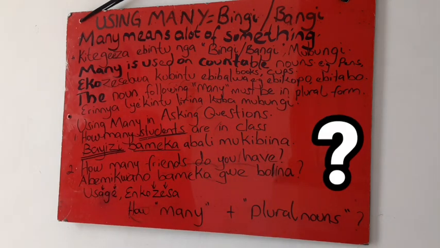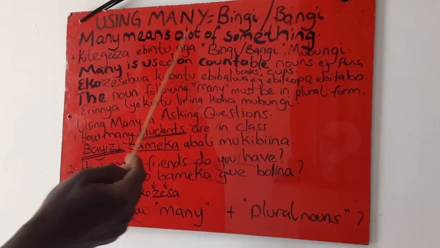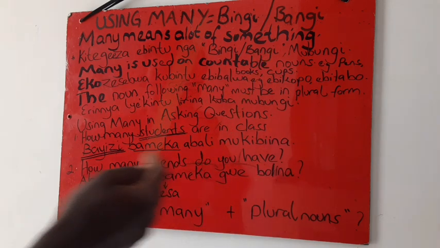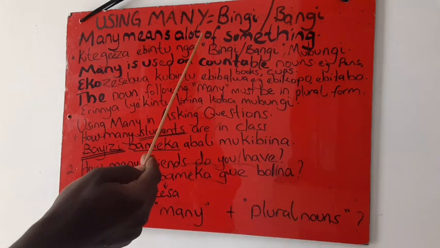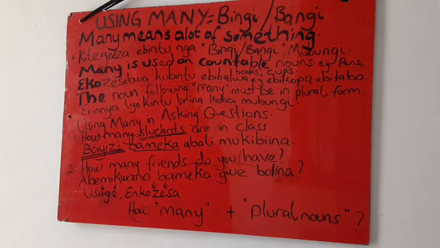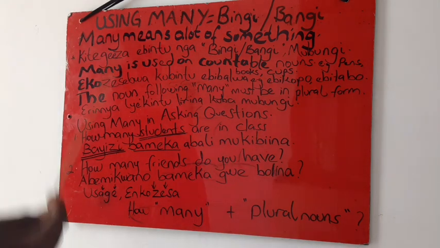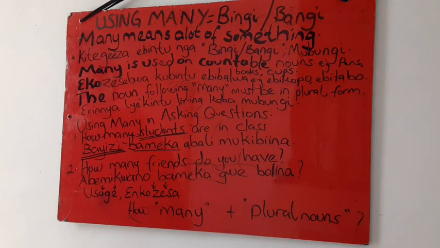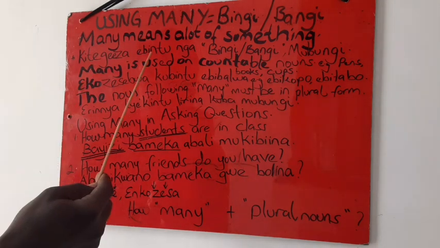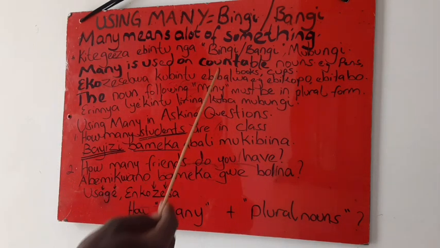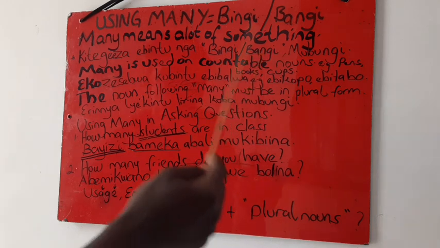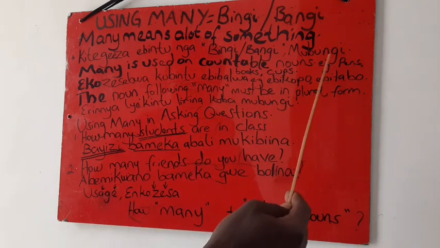Okay, what is many? Many means a lot of something. This implies that this word many means a lot of something which is in plenty, implying that there are very many items. Okay, so many kitegeeza ebintu nga bingi oba bangi oba ebintu biri mu bungi.